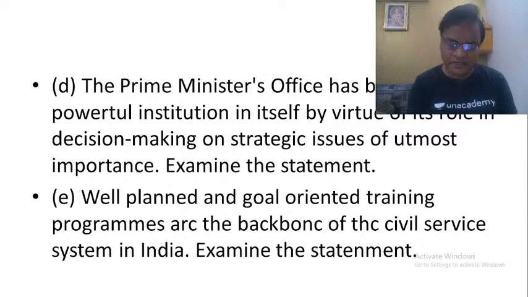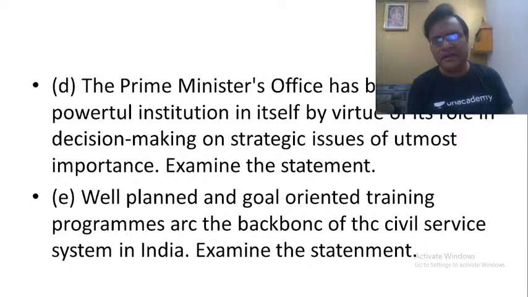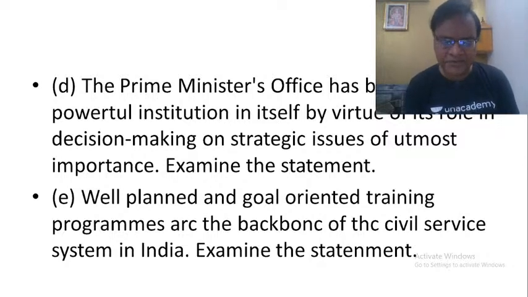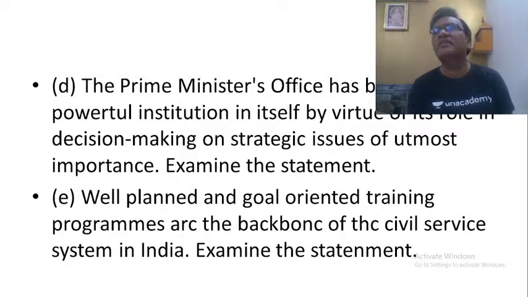Then we also have seen the Department of Atomic Energy and the Department of Space. All these departments had come under the PMO, and the Prime Minister is also the residual legatee. The Prime Minister also, since independence, has taken a lot of interest in the foreign policy of the country. So it is the PMO that is formulating the foreign policy of the country also. This is what we have seen. And in recent times, our Prime Minister is also taking a lot of interest in economic affairs also.